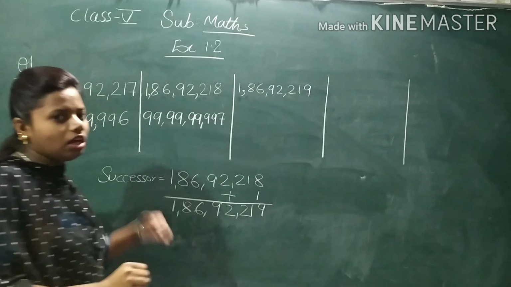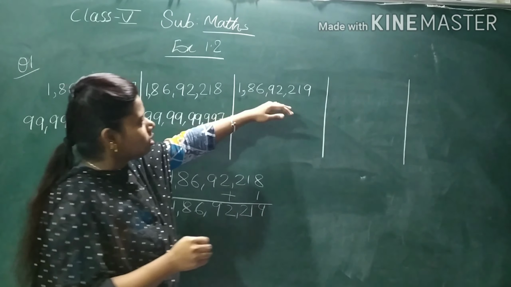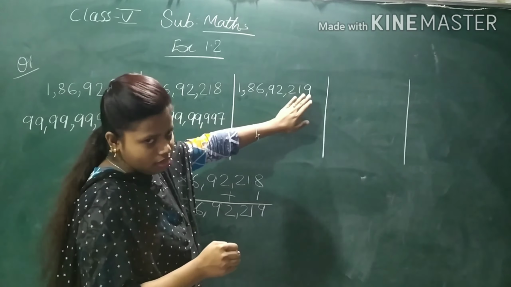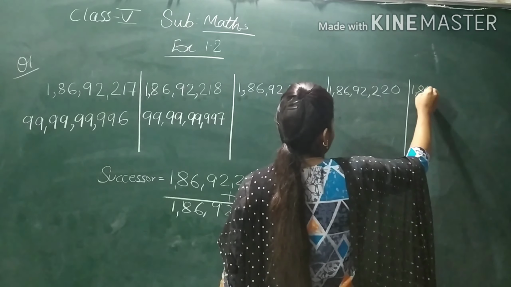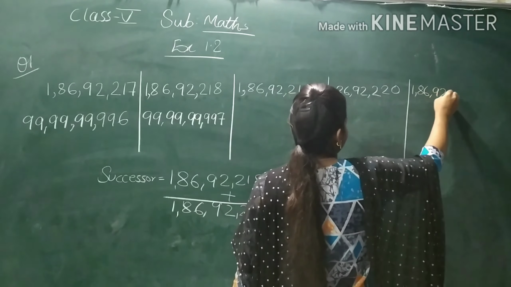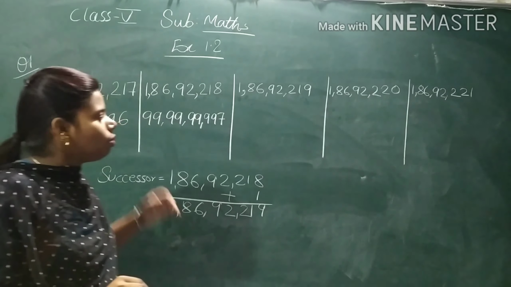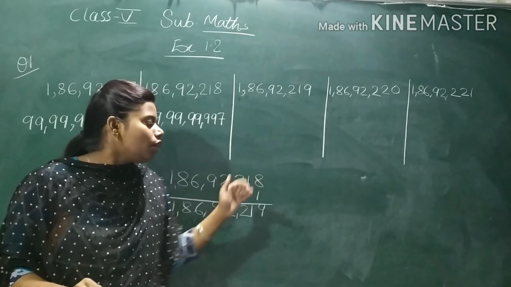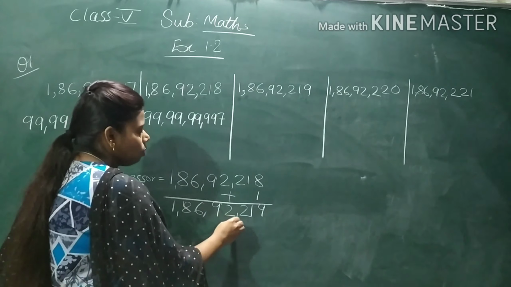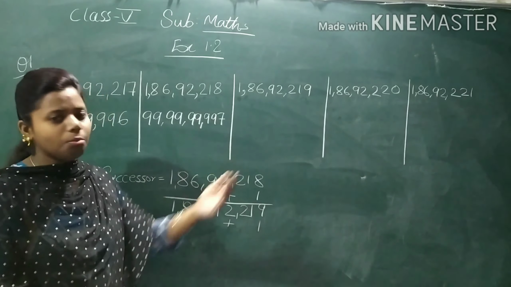So if you have done the first one, it will be very easy for you because all the numbers are the same. You just have to change this. Now let's write the other one. 1,86,92,220. After 20, what will you write? 21. So if you observe the series, you can do it very easily. But if you are not able to observe, you can add 1 and do it instantly, and complete the series.